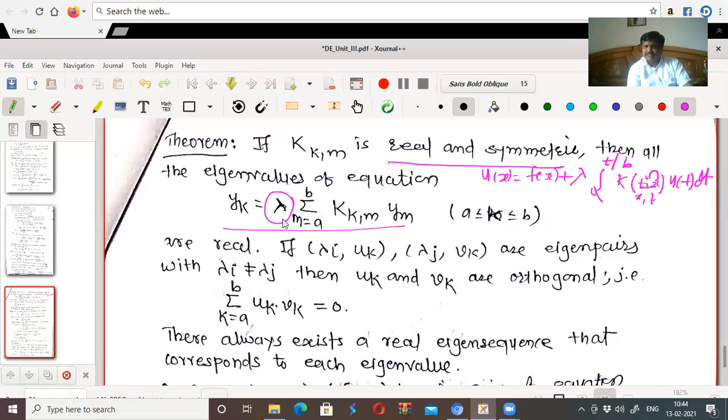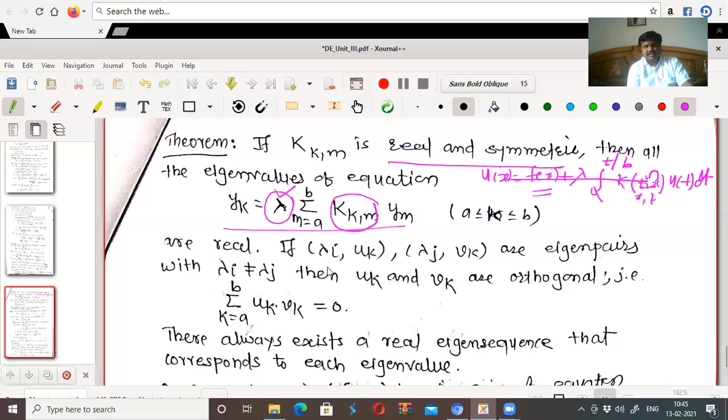Similarly, if lambda is of this type, where f_k is 0 here, so it is a homogeneous equation, then it is called an eigenvalue lambda. So what does the result say? If this kernel is real and symmetric, then all the eigenvalues are real.